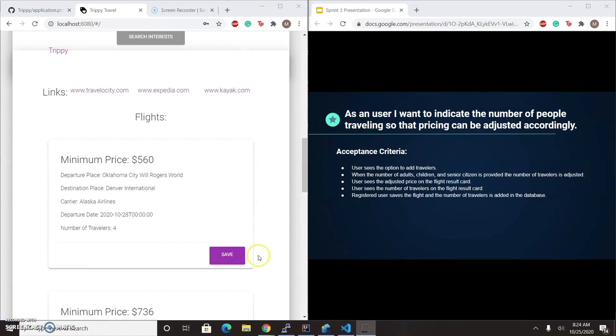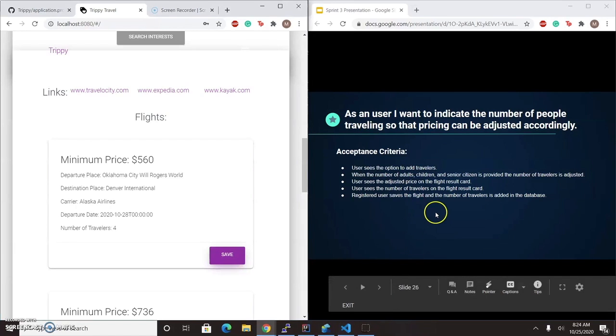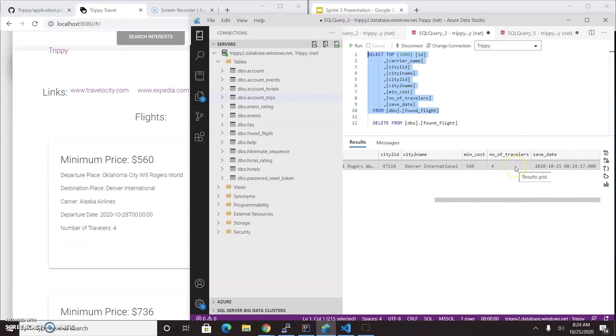So as you can see here, the registered user will see the option to save the flight. When you hit save, the flight is added to the database. So we'll go here, you can see right now we have nothing. Here's the same flight, Alaskan Airlines, and the number of travelers has been added. It's 4.